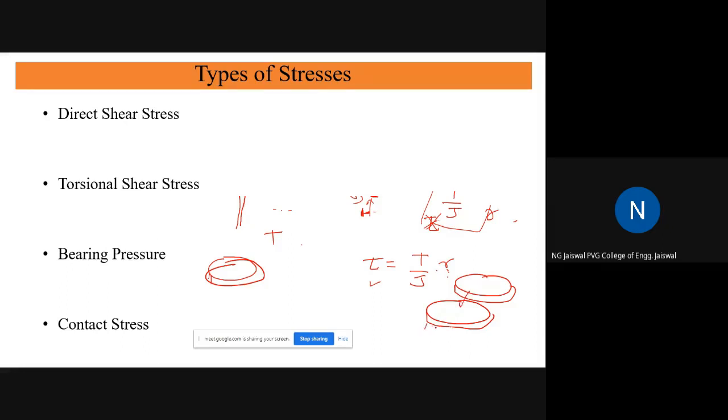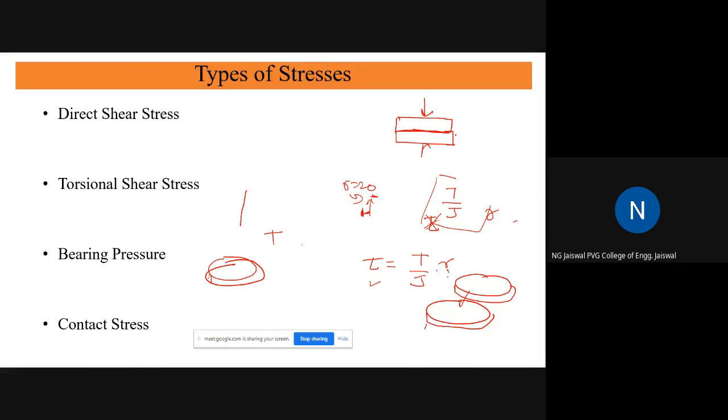Let us consider two situations. In one situation, these two are not rotating, both are stationary, but compressed. So what will be the view if I draw? This is one plate, and over it will be another plate in one of the views, and they are compressed. If there are two different materials, then the stress experienced by these is called a crushing stress, because we have seen that when two dissimilar metals press against one another, the surface will rupture. This will be crushing.